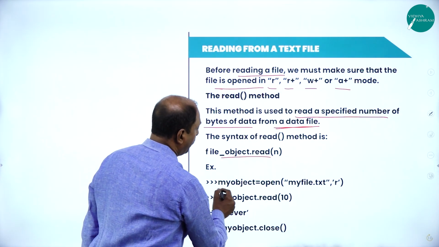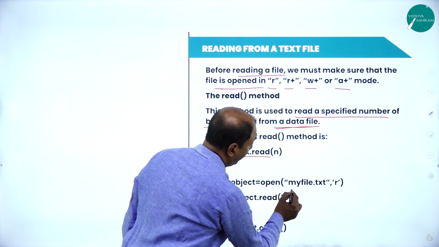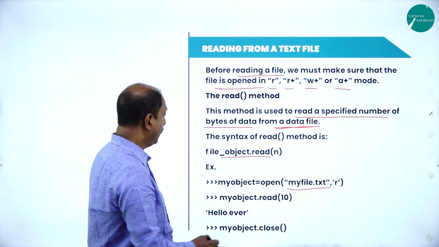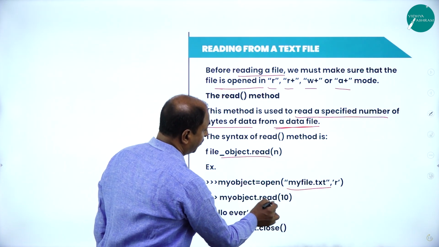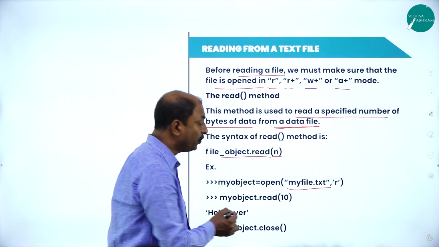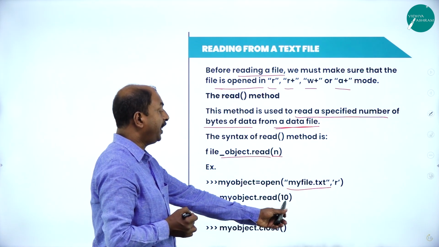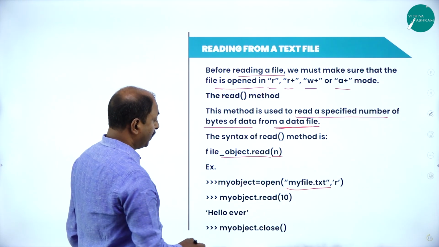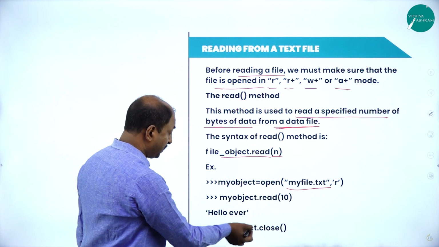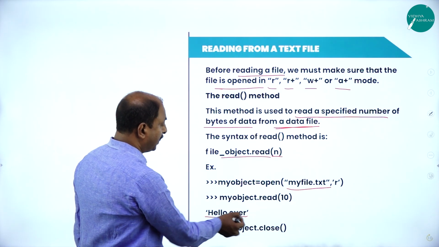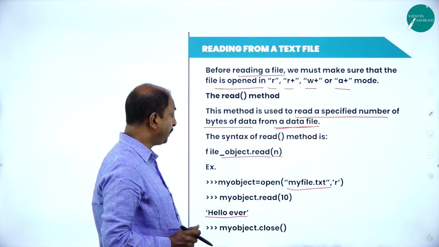Now let us see an example of this. Here my object equals open, myfile.txt, comma, r mode, that is read mode. Next one is my object dot read, here 10. As per the syntax, n is the integer value. Here 10 means we have to read 10 characters from the particular file. Accordingly it is going to display hello ever. If you observe this, there are 10 characters including the space.